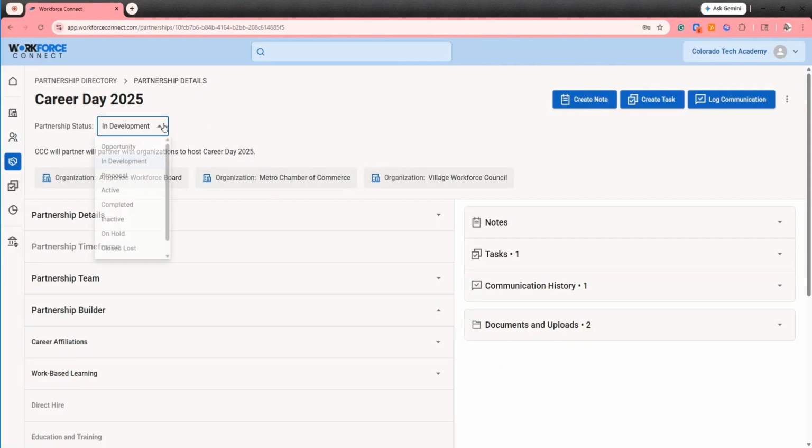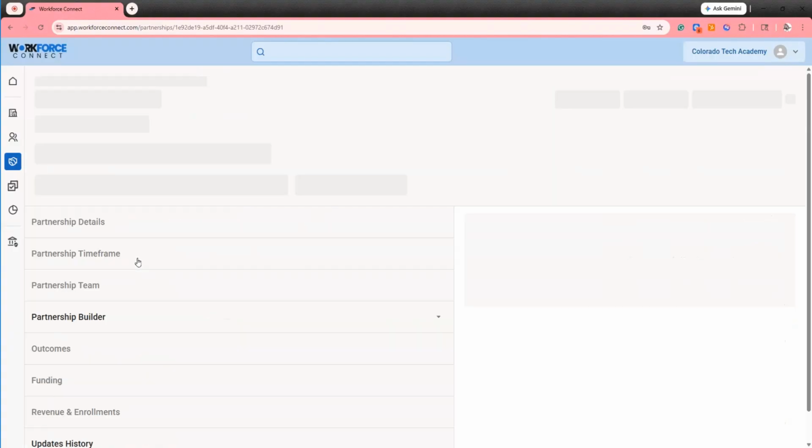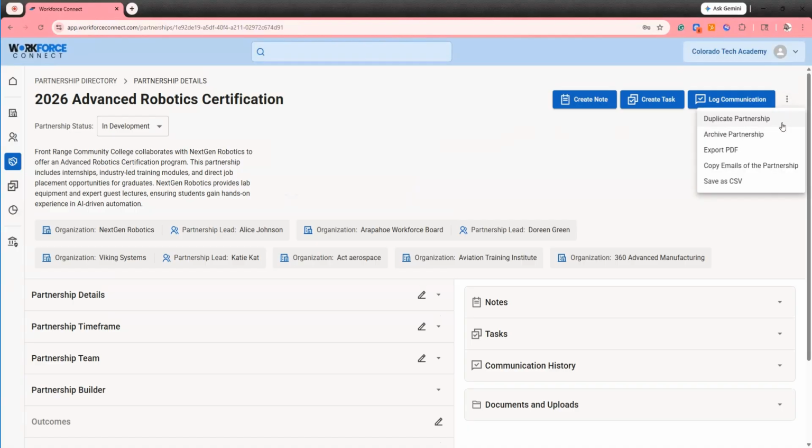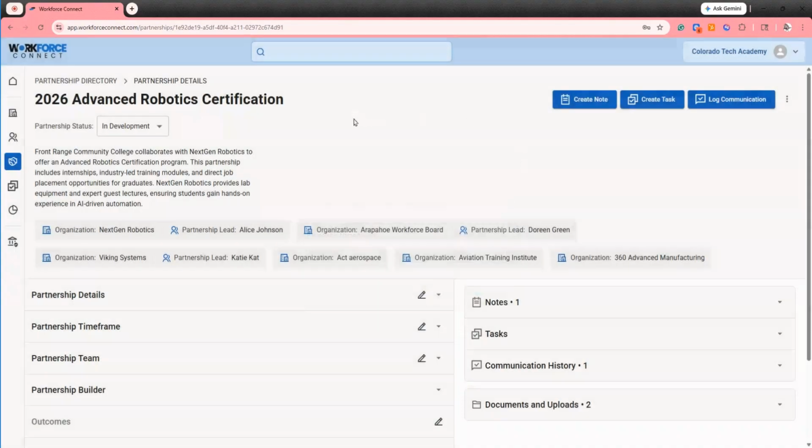Also, don't forget to update partnership statuses as you are working through the partnership so that we can track the life cycle of the partnership and get an accurate report of what you are currently working on, what you have previously done, and what might be coming up next. If any partnerships are offered more than once or are things that happen often, you can duplicate a partnership by going to the partnership page and selecting the Duplicate Partnership menu item from the upper right-hand corner. Rename that partnership, and all details on the left-hand side will be duplicated. Notes, tasks, communications, and documents start fresh with each duplicated partnership.